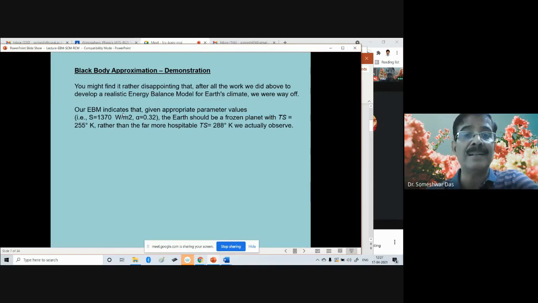And if we do that, we found that the estimated temperature of the Earth would be about 255 degree Kelvin, which is way off from reality, and the reality is about 288 degree Kelvin. So somewhere something is missing which we have not considered physically in our calculation. So what is that which is missing? Certainly Earth's temperature is not 255 degree Kelvin, that all of us know.